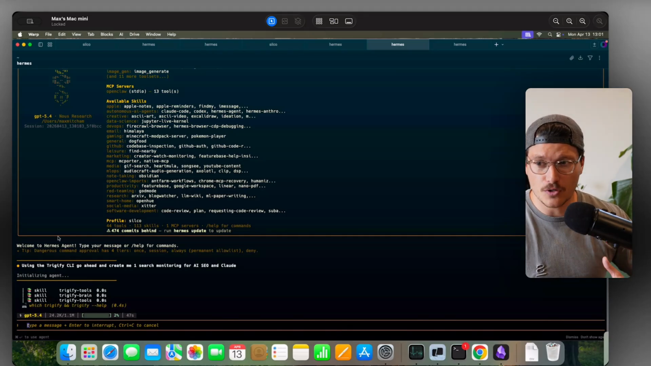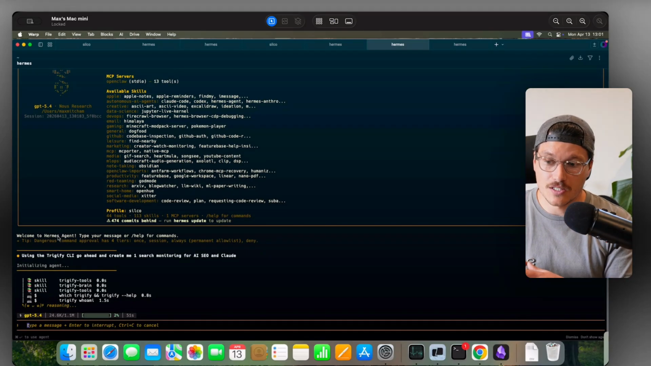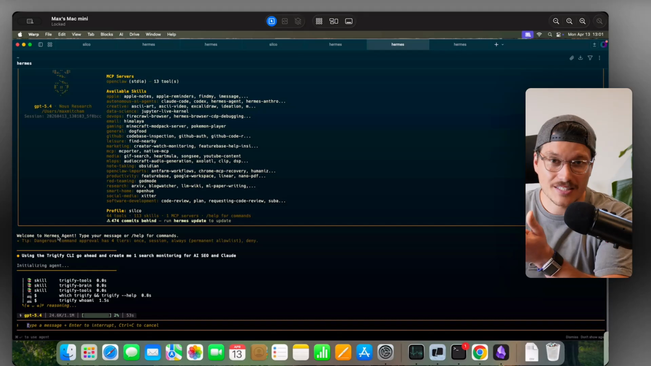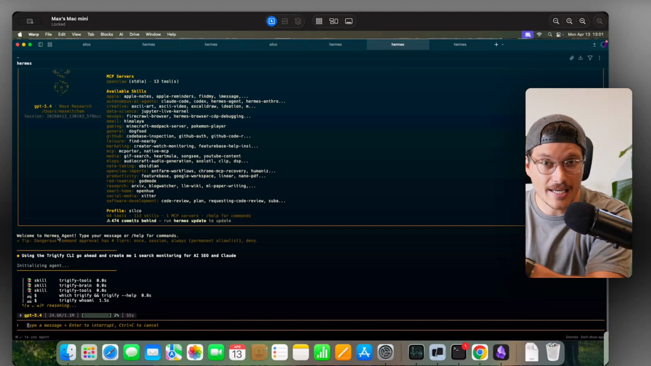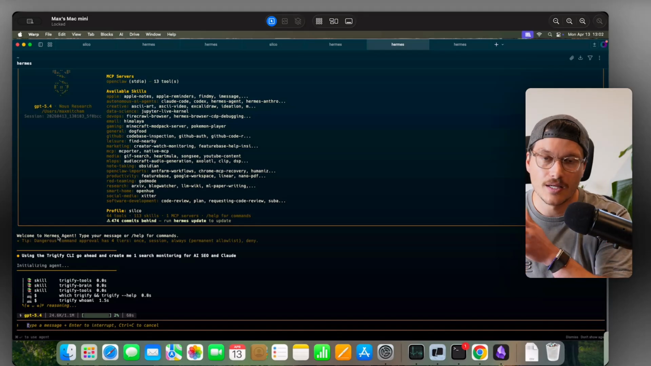But what's really cool about things like Hermes and OpenClaw and any other agent systems that you're using is once I've done this once, I'm going to say, let's just turn this into a cron, which basically in layman's terms means turn this into a workflow. Let's run this every single day.